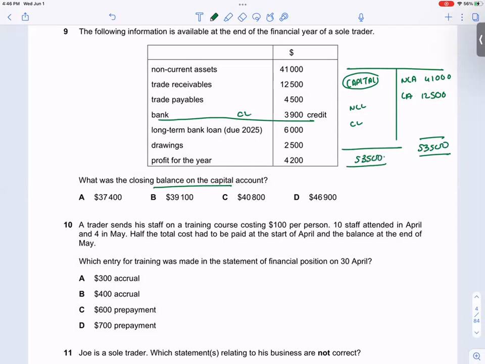Non-current liability is 6,000. Current liability is 4,500 and 3,900. So 53,500 minus 6,000 minus 4,500 minus 3,900. So 39,100 is the capital amount.